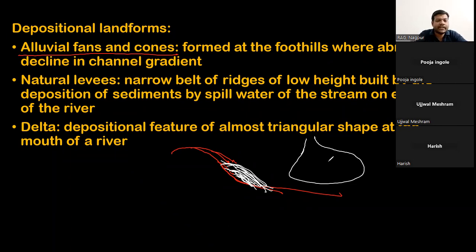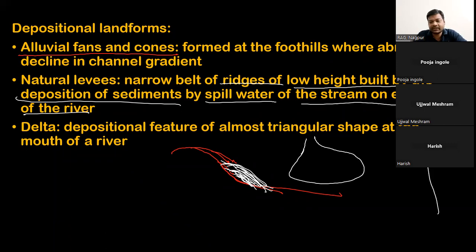Then natural levees: narrow belts of ridges of low height built by the deposition of sediments by spill water of a stream on either side of the river. Suppose this river is flowing here, and it is a flooding river. Whenever the river floods, it will spill the water. It is not only water that is spilled. The material carried by the river will also be deposited here.